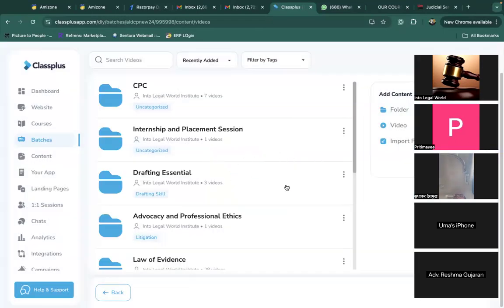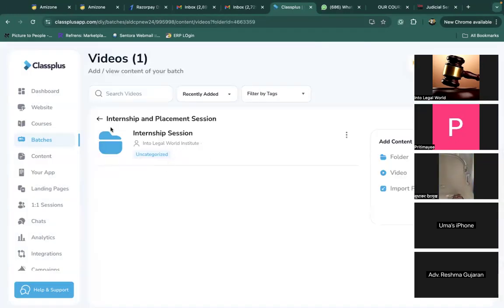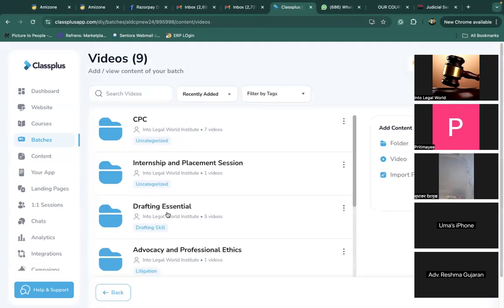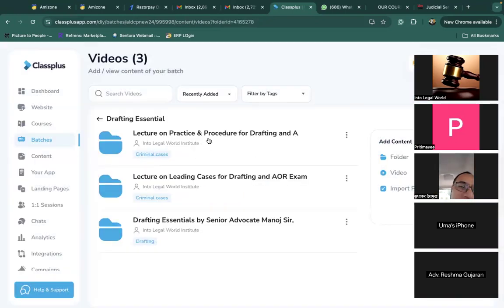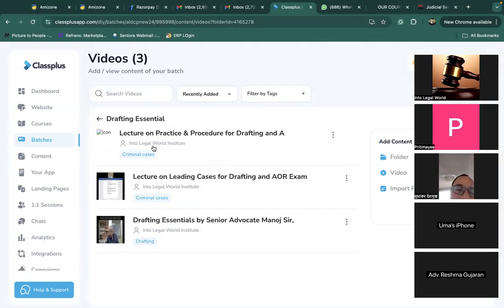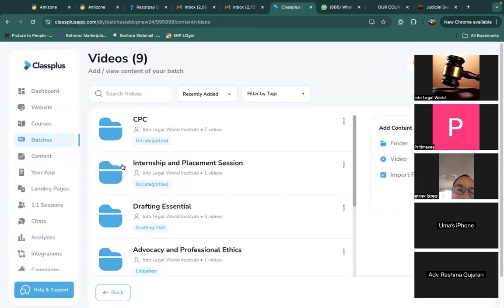Now about study material, you'll obviously be able to find your study material over there. The internship and placement session that we have taken, we have already uploaded over here. You may go through it. And for drafting essentials, we have different videos: lecture on practice and procedure, lecture on cases for drafting and AOR exam, and drafting essentials by senior advocate Manoj sir. So we have those videos of drafting over here itself.